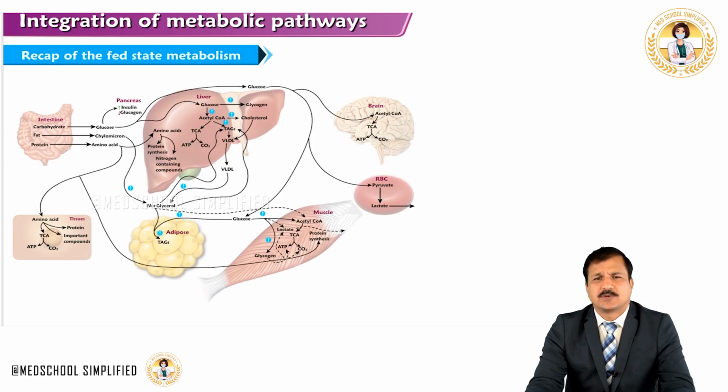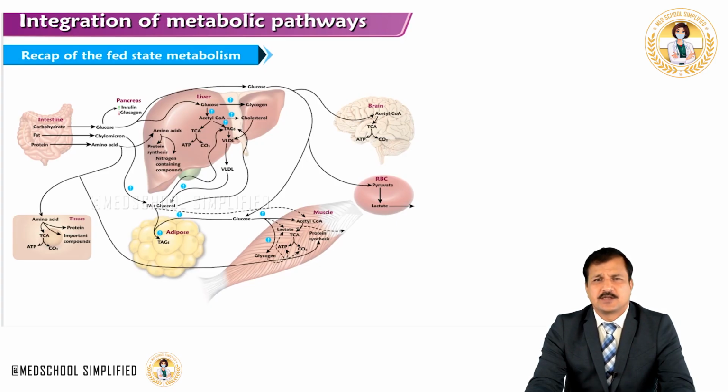Glucose is used by brain, red blood cells, skeletal muscle and adipose tissue as their energy source, whereas the liver is going to convert glucose into glycogen and also convert glucose carbons into cholesterol and triacylglycerol, and send the cholesterol ester and triacylglycerol into the blood as VLDL.